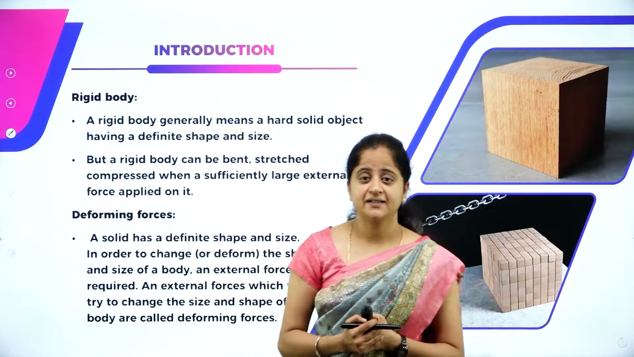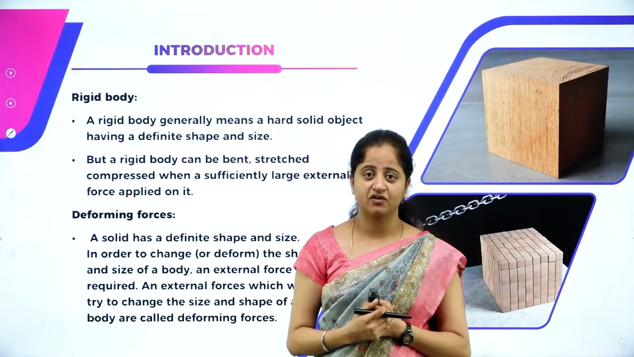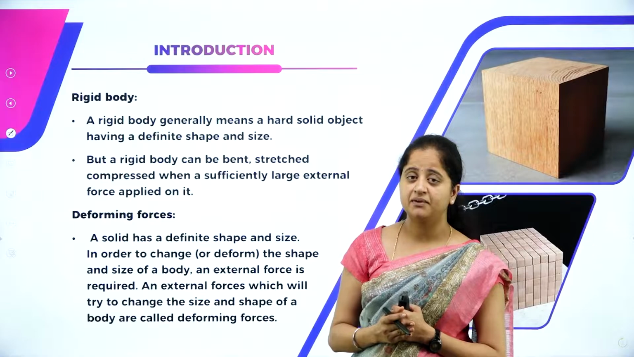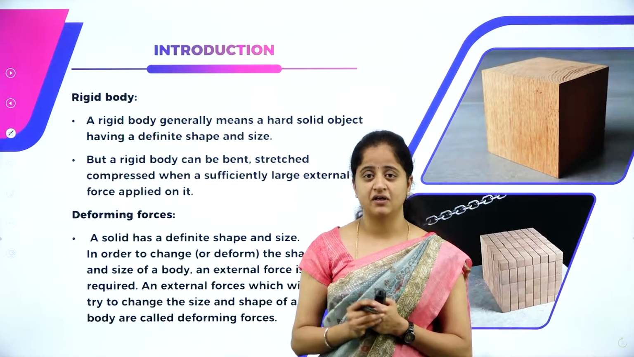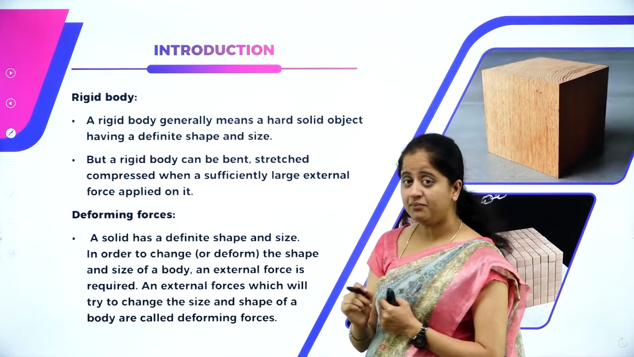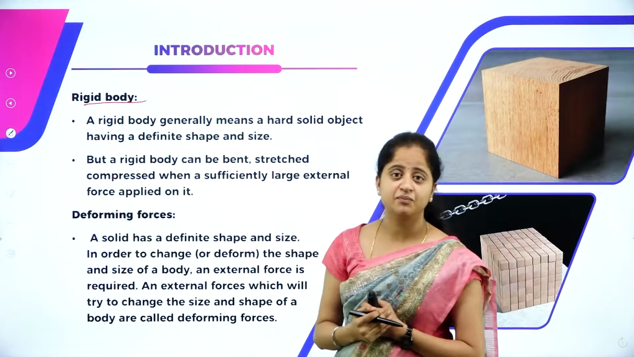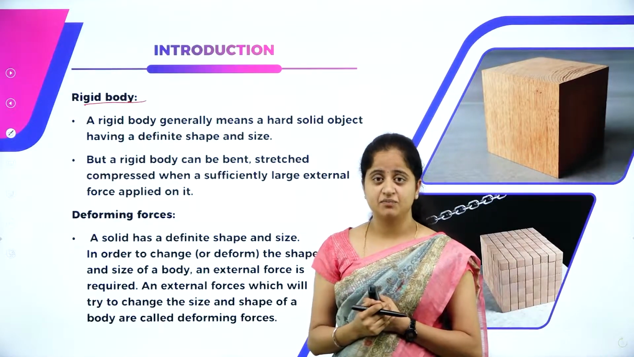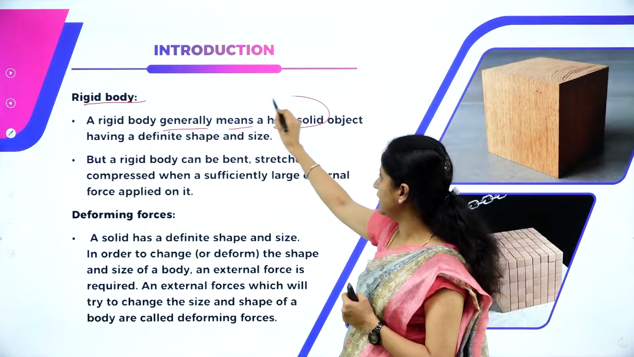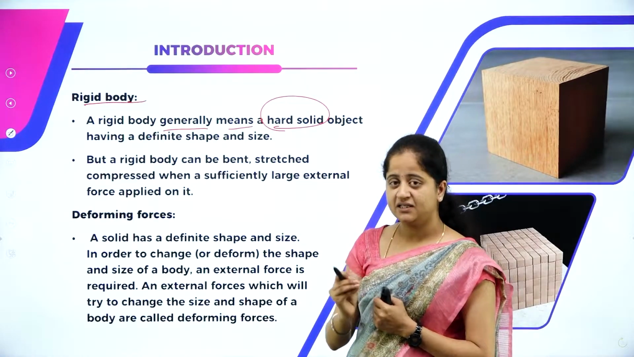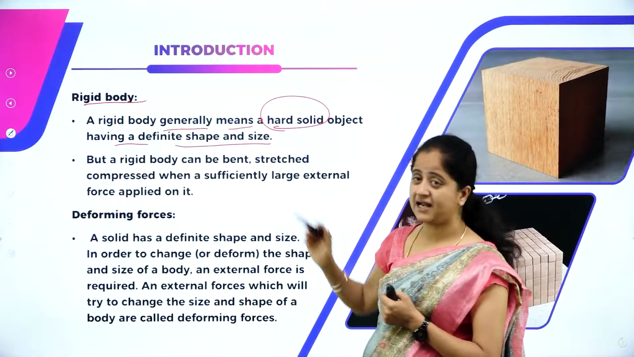To understand the elastic behavior of materials and also the plastic behavior of materials, how the material behaves on the application of external force, we must have some basic knowledge. So to study all those things, let us begin with an important concept called rigid body. So what is a rigid body? A rigid body generally means a hard solid object, which has a definite shape and size.